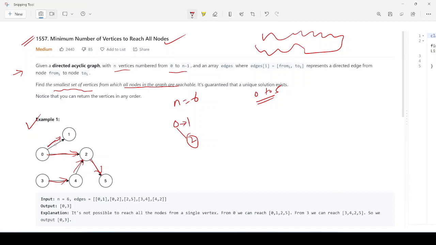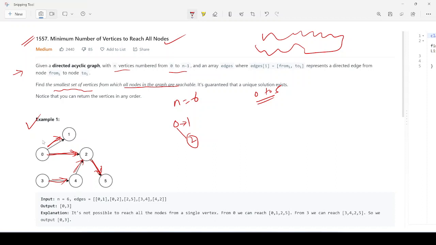So as you can see here, from 0 we can go to 1, from 0 we can go to 2, from 2 we can go to 5, right? We can go like this. Another, we have 3, so from 3 we can go to 4, from 4 we go to 3, and from 4 to 2, and 2 to 5 we can go, right? So it's not possible to reach all the nodes from a single vertex, right? Either you will see 0 or 3, right?